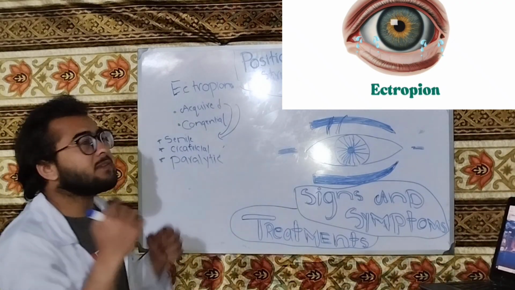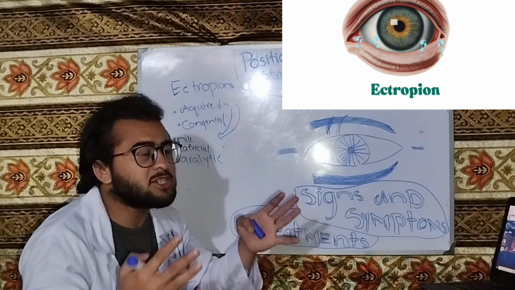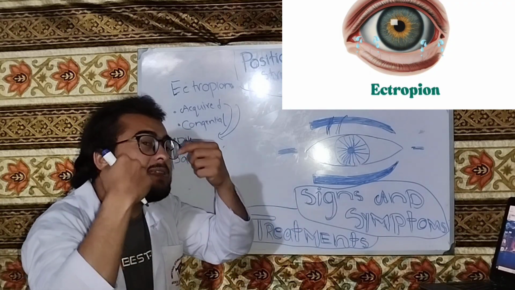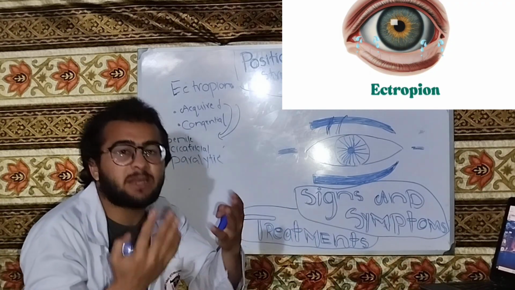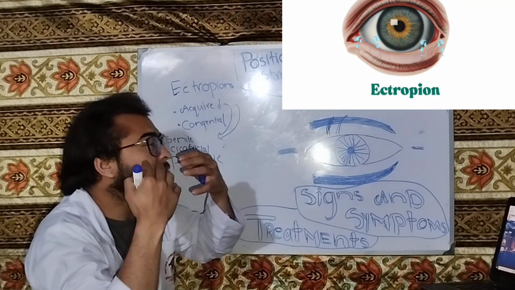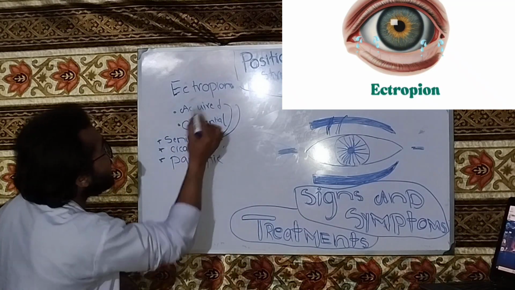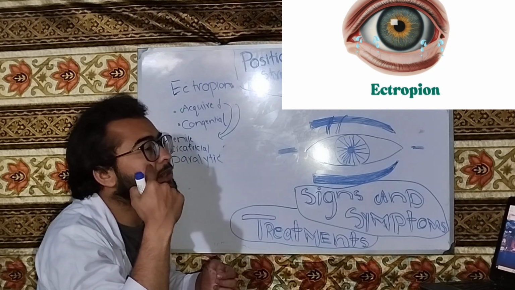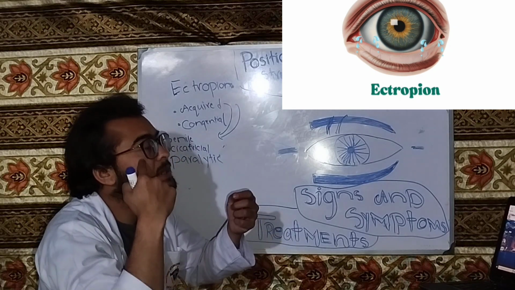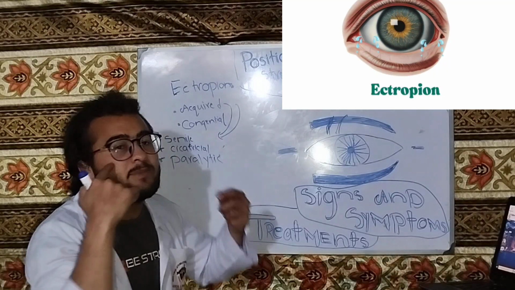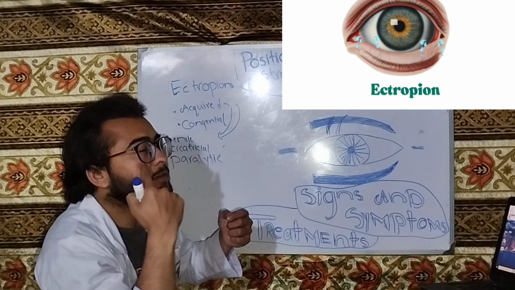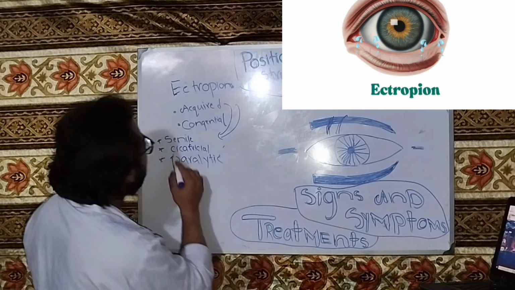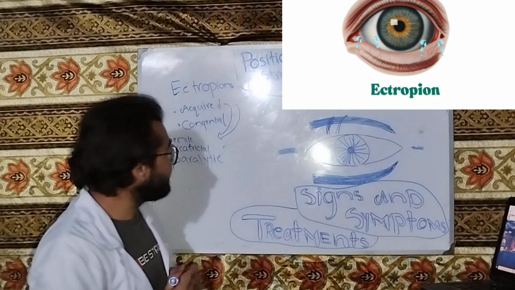Cicatricial ectropion is due to inflammations. In the entropion, the inflammations were inside the globe, inside the eye, for example the conjunctiva. But in cicatricial ectropion, if there is inflammation, for example atopic dermatitis, what will happen? There will be formation of scar. If there are burns or injuries, there will be formation of scar. The scar will pull the eyelid outward. So this is called cicatricial ectropion.